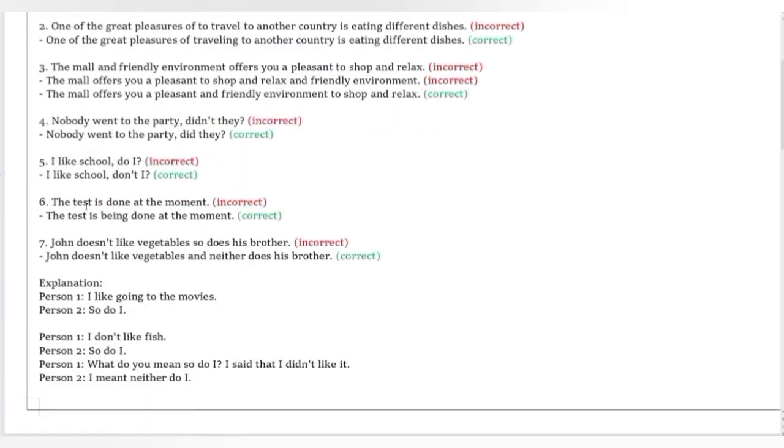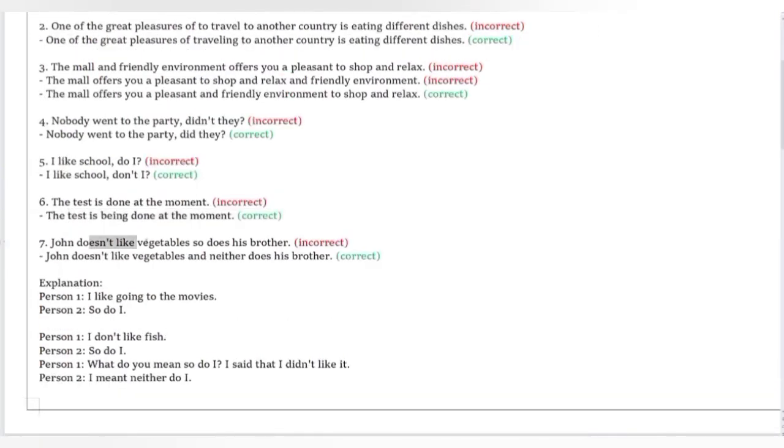Okay, number six, the test is done at the moment. If it's at the moment, how can it be done? The test is done at the moment. It's just not possible, is it? The test is being done at the moment. The test is being done by them or by the students at the moment.